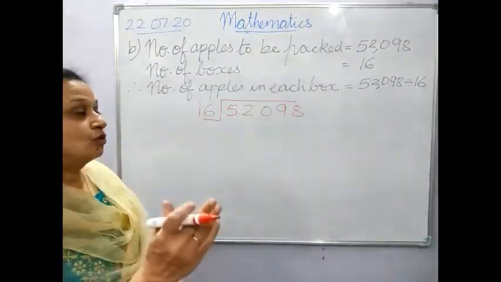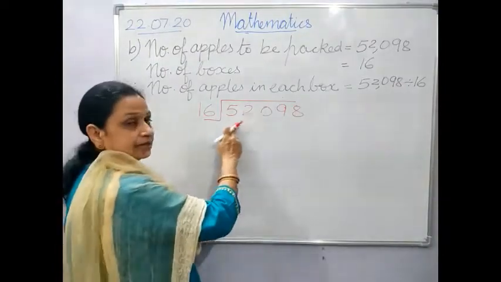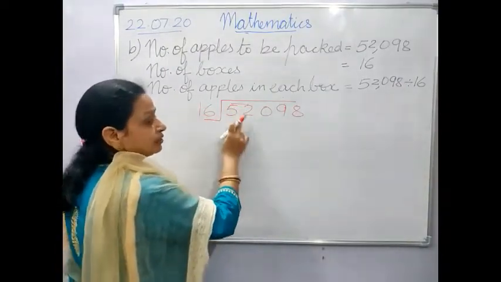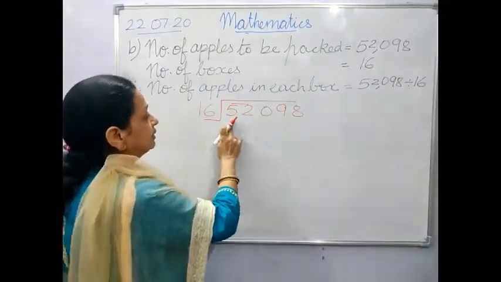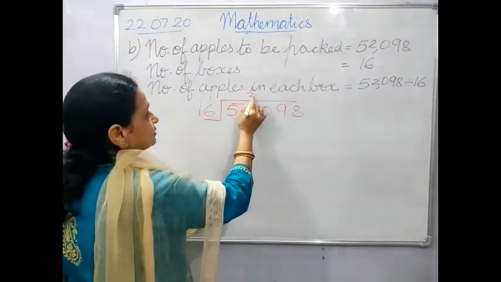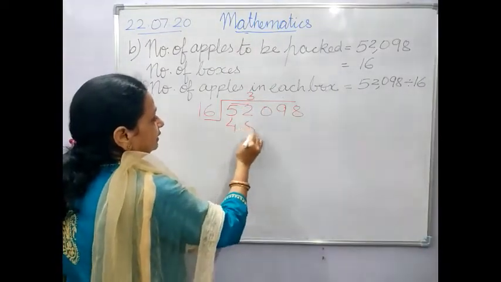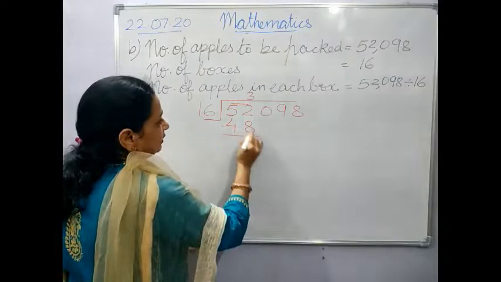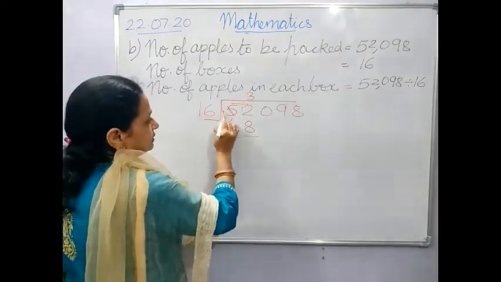So 16 fours are 64, which becomes bigger than this. This is 2 digits, so we will take a 2-digit number. So it will be 16 threes are 48. 12 minus 8 is 4.